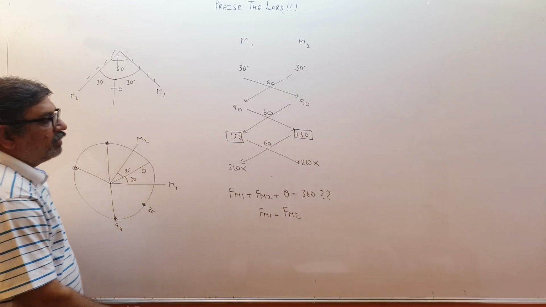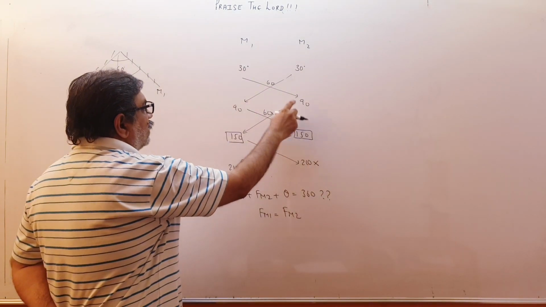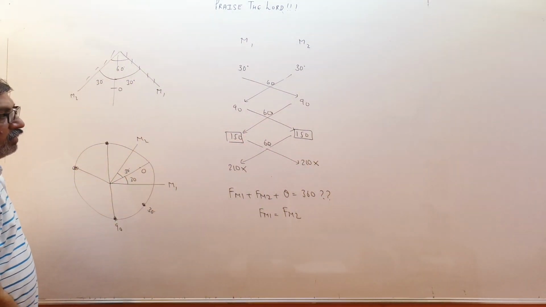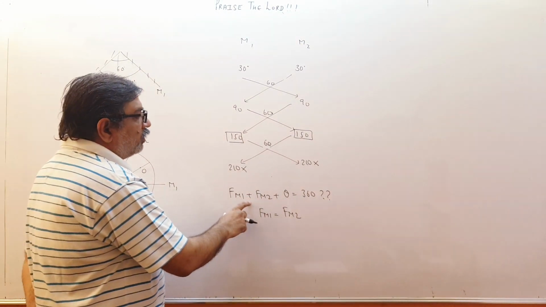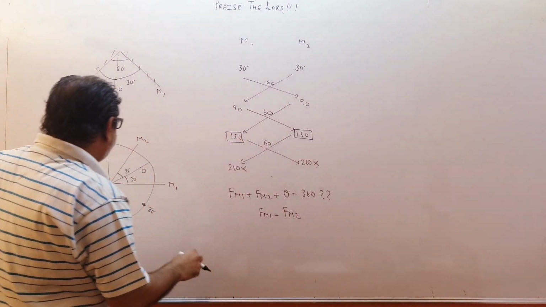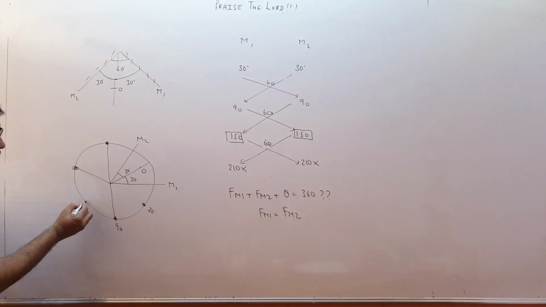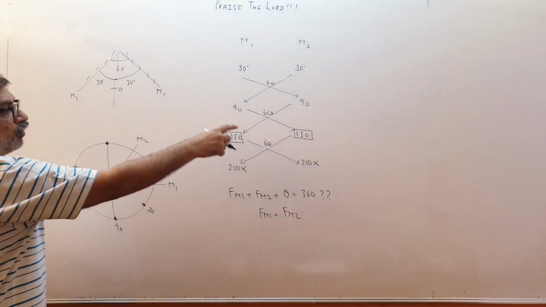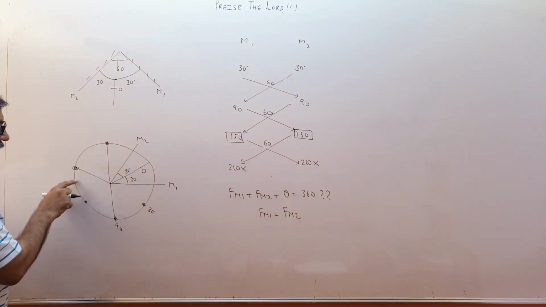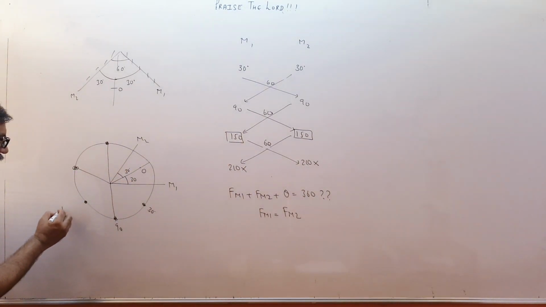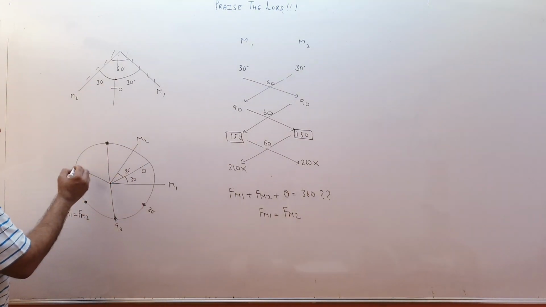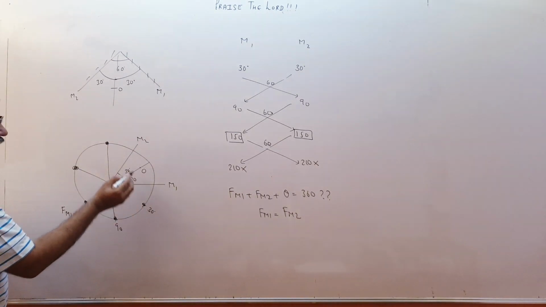And how many are we getting? 1, 2, 3, 4. And we were saying that the last two images will be coinciding because 150 and 150 also. So from M1, 150. So this is 90 and 60, somewhere over here. And from M2 also 150. So this will be 90 and 60. So this will be Fm1 equal to Fm2. They will be coinciding because we checked. So totally how many images? 1, 2, 3, 4, 5.